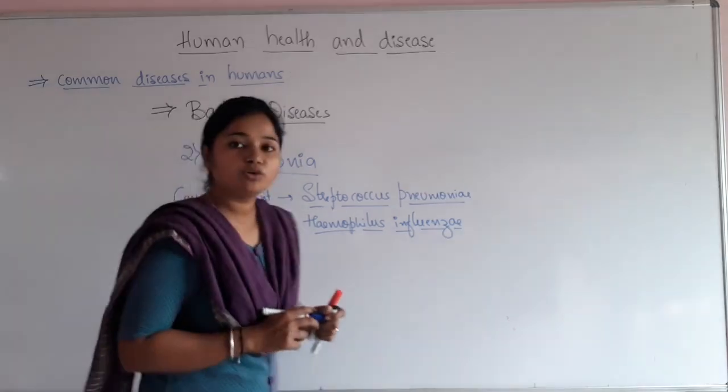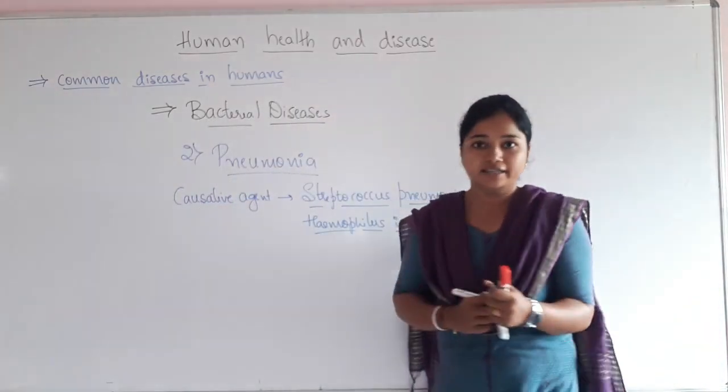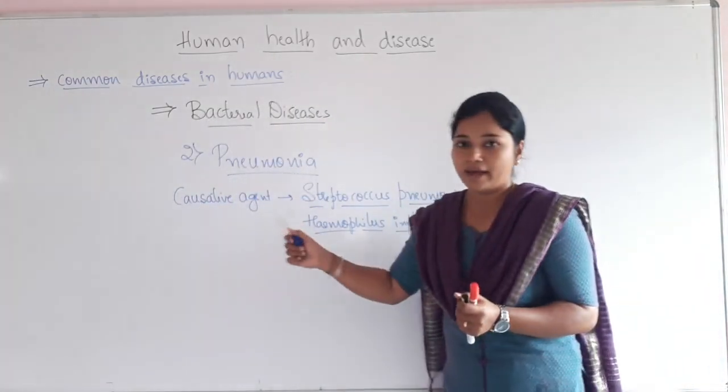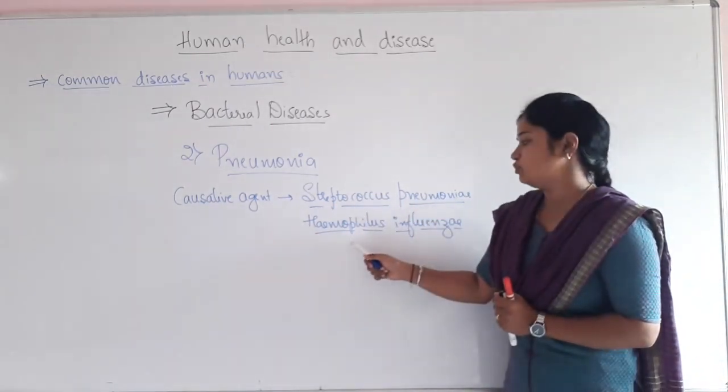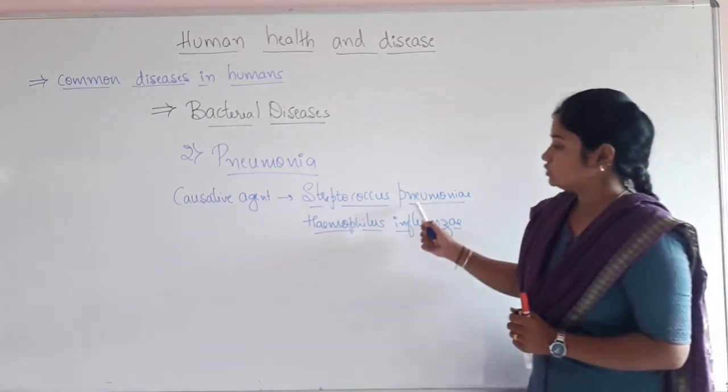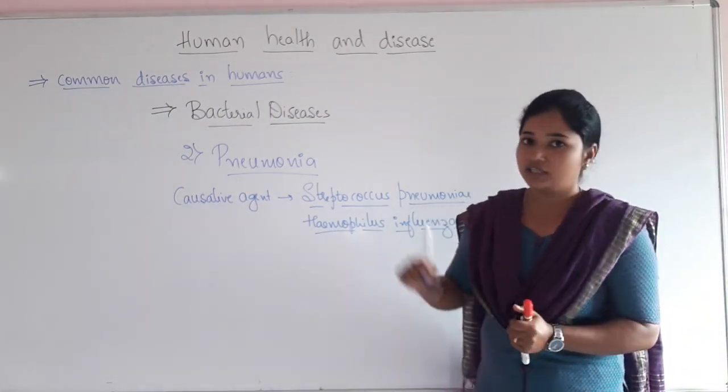So pneumonia is also a bacterial disease, and it is caused by a pathogen called Streptococcus pneumoniae and Haemophilus influenzae. These are the two bacteria responsible for causing pneumonia.